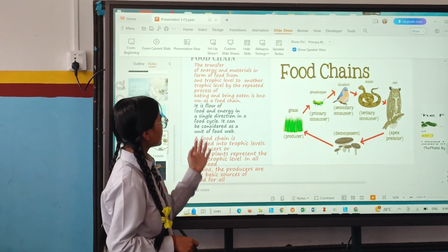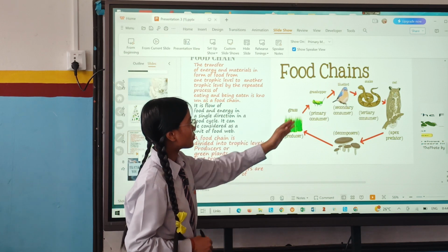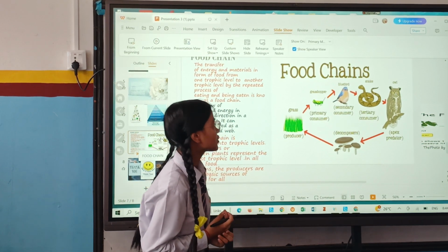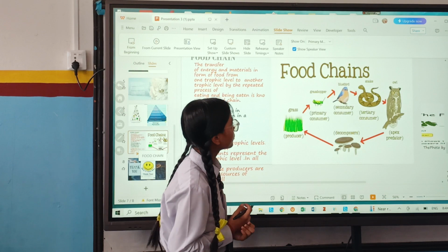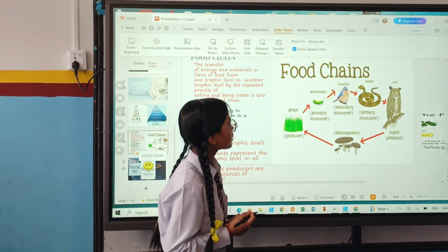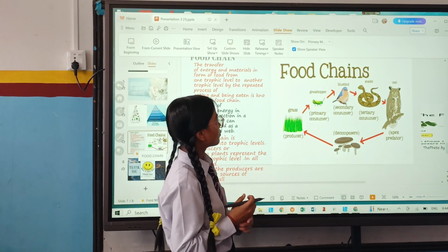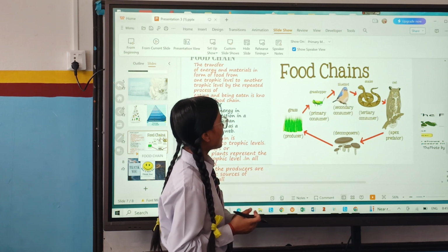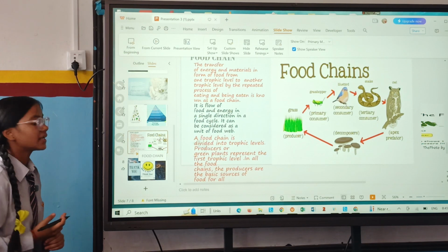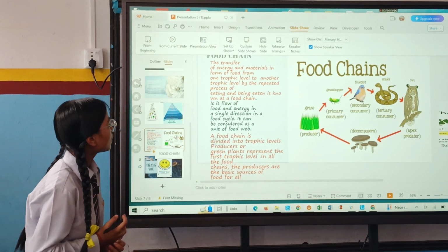So this sentence is telling about the figure. Here producer grass is eaten by grasshopper, which is primary consumer, and the grasshopper is eaten by bluebird, which is secondary consumer. Again the secondary consumer is eaten by snake, which is tertiary consumer, and next it is eaten by owl, apex predator, and again it is decomposed by the mushroom, which is decomposer, and again the same process repeats. That means food chain is a flow in a single direction, and it can be considered as a unit of food web.